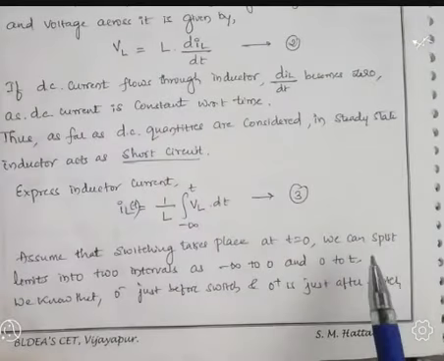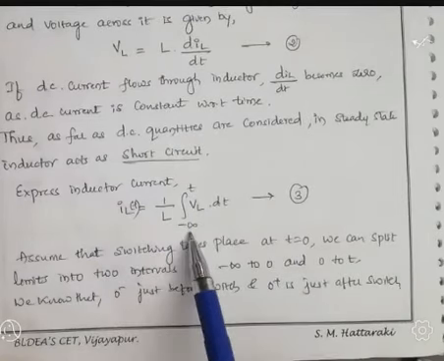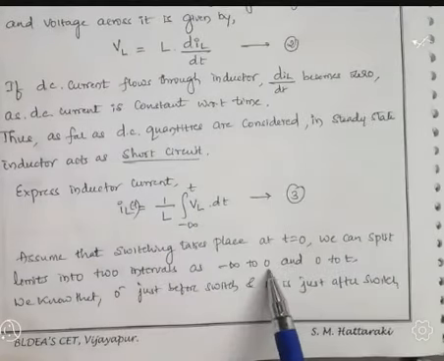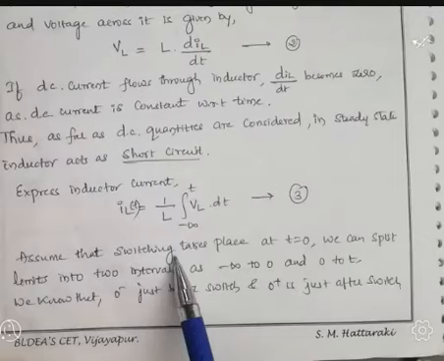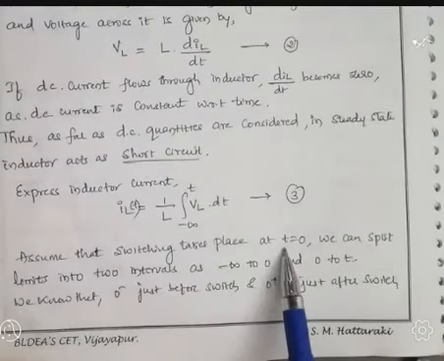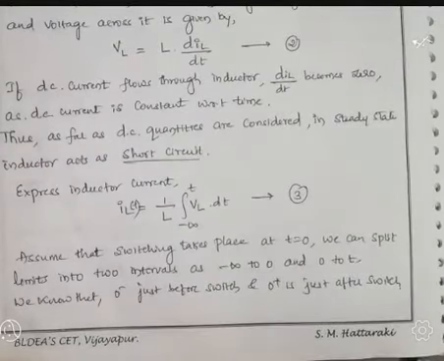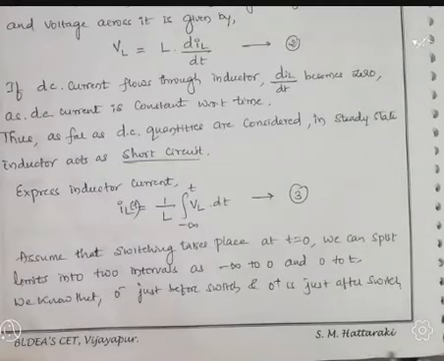We can split this switching limits into two intervals, that is minus infinity to 0 and 0 to t. Remember, switching takes place at time t equal to 0. Already we discussed, this reference time we are splitting into two cases: just before switch, just after switch. Just before switch is represented as t equal to 0 minus. Just immediately after switch is represented as t equal to 0 plus.